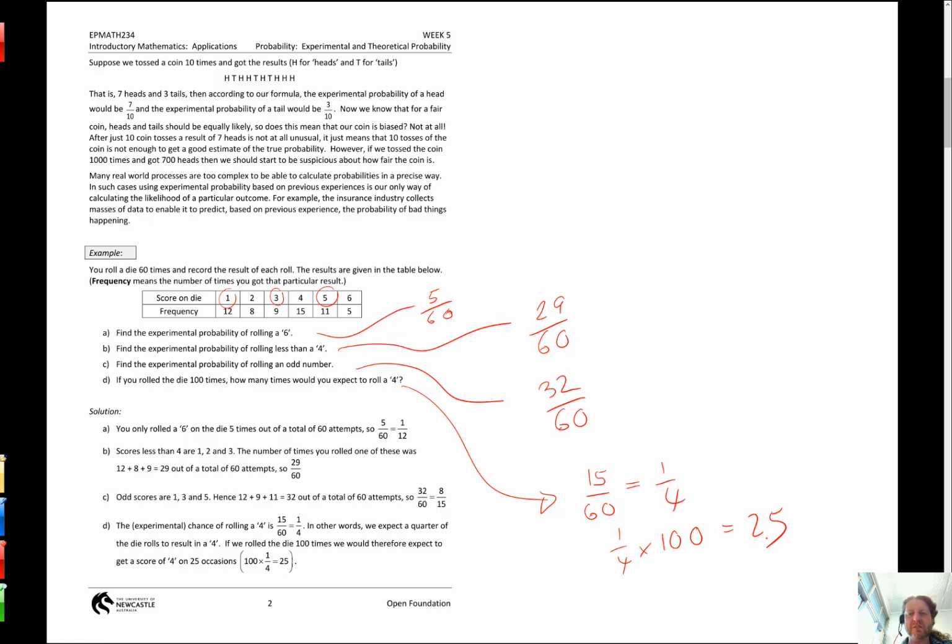There's a formula you can do there, and that's the expectation is equal to n times p. So that's the expected outcome is the number of times you do it times the probability of it occurring, be it an experimental question or a theoretical question. But let's see, does that make sense? If I do something 100 times and the probability of a certain outcome is a quarter, hopefully it makes sense that a quarter of the outcomes will be what we're discussing. And so yeah, I multiply it. A quarter of 100 be 25.